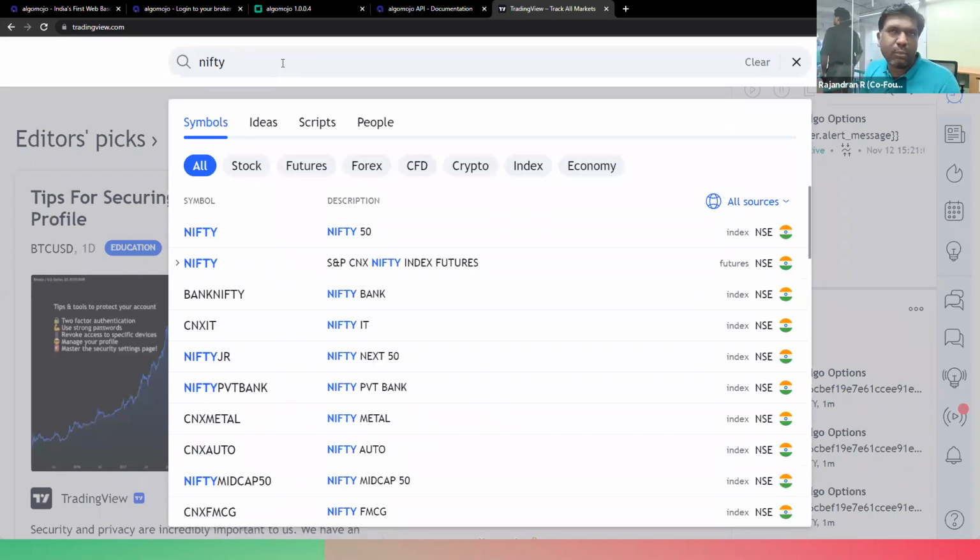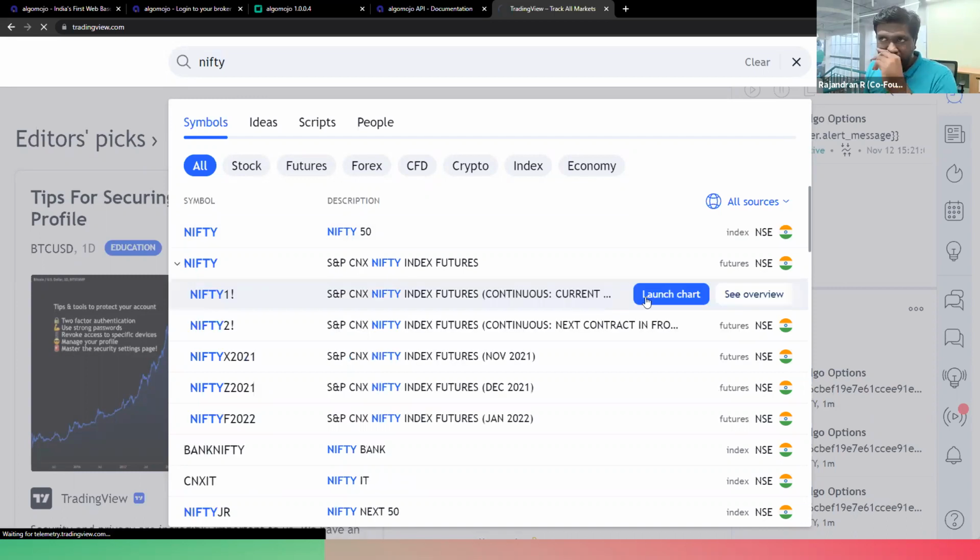By that time, they were not providing access to Indian markets, but now they do provide complete access to NSE cash, NSE futures, and MCX futures. These are the instruments that you can access. Apart from that, they also provide entire global markets and cryptocurrencies like Bitcoin, Ethereum, all those things you can access from the TradingView application itself. So let us say I'll go to Nifty futures here. So here is Nifty futures.